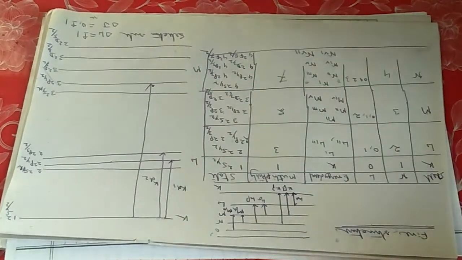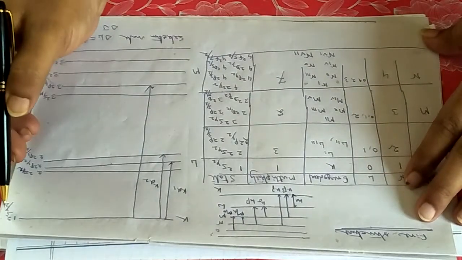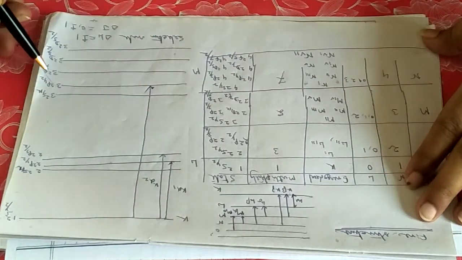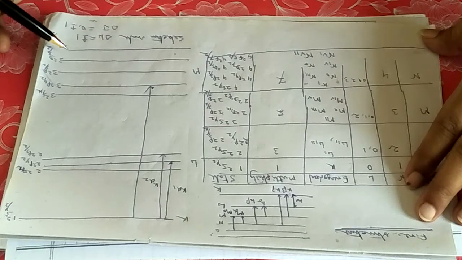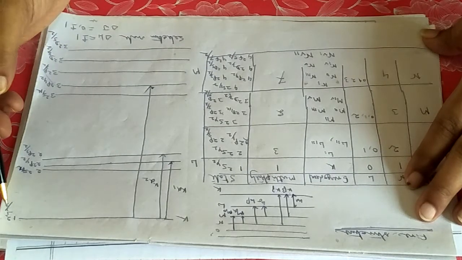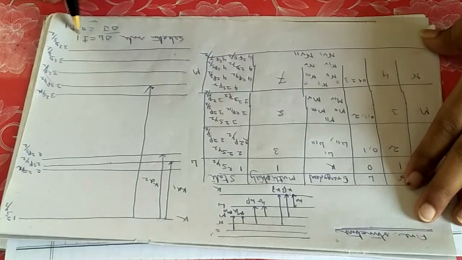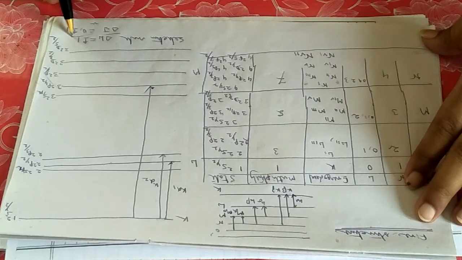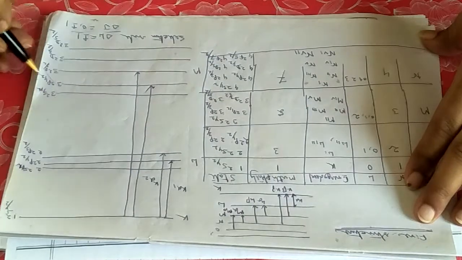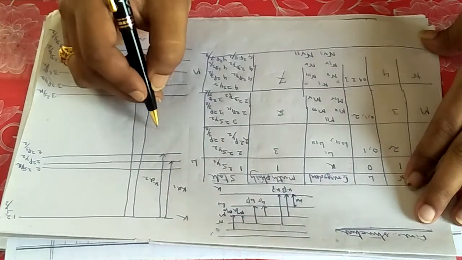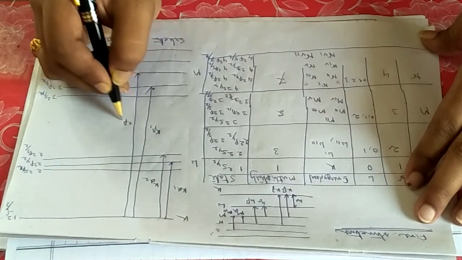Now see, here all the transitions are not possible. Why? Because from S, S to S is forbidden, S to P is allowed. Delta L should be only plus minus 1, but S to D transition is not allowed. Because if you allow S to D, it will violate the rule delta L equals plus minus 1. So this line will come to here, and from S to P transition is only possible. So this will be named K beta 1, this is K beta 2.